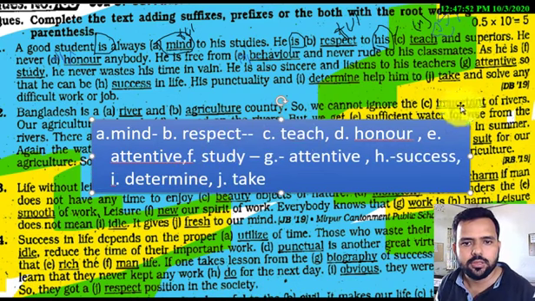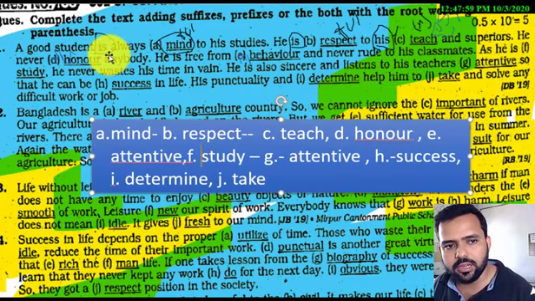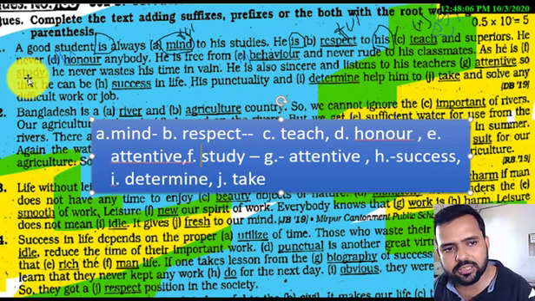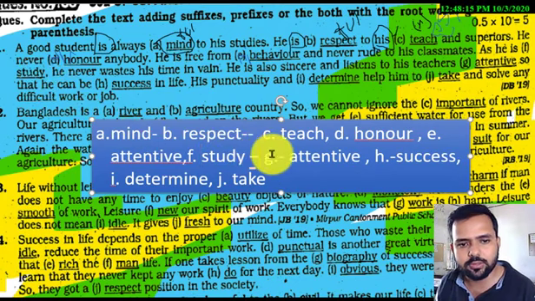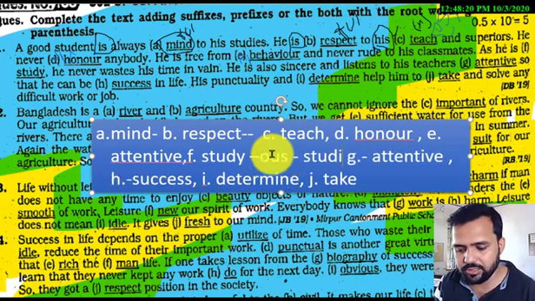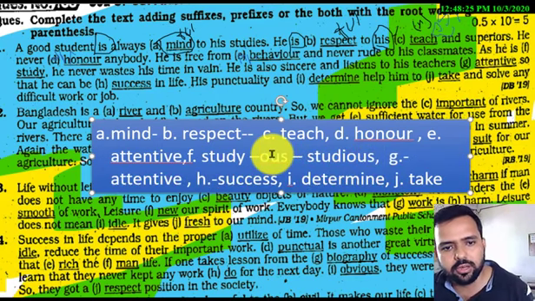As I explained earlier, after the verb we can use an adjective. So we will change the word study into studious. After study, if we add ous, we can make it studious. Studious means he reads a lot.